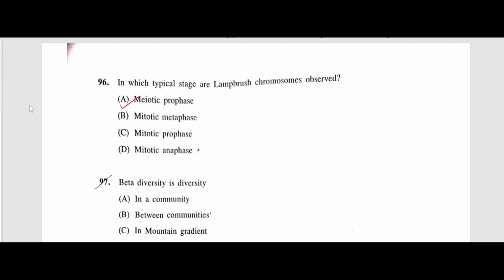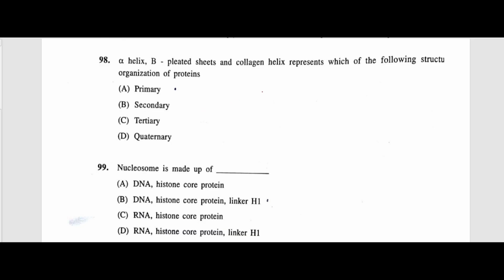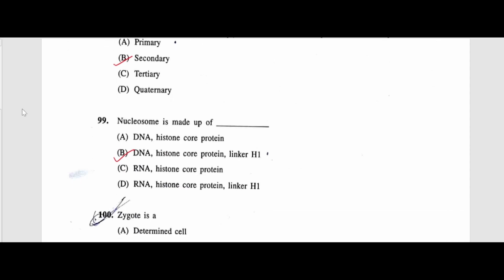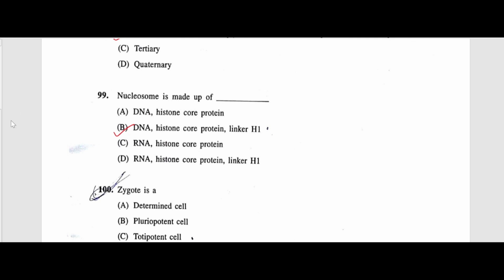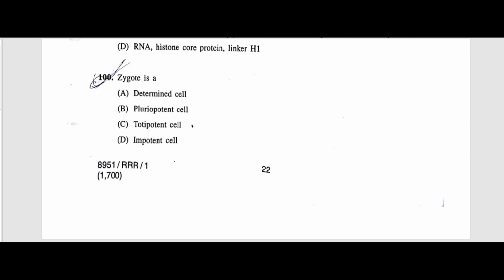Next question, beta diversity is diversity between communities. Theoretical question. Next question, alpha helix, beta pleated sheets, and collagen helix represent which of the following structural organizations of proteins? The answer is secondary structures. Nucleosome is made up of DNA, histone core proteins, linker H1. And what is linker H1? It is again a chain of DNA. Zygote is totipotent, meaning it has the potential to convert into any type of cell.